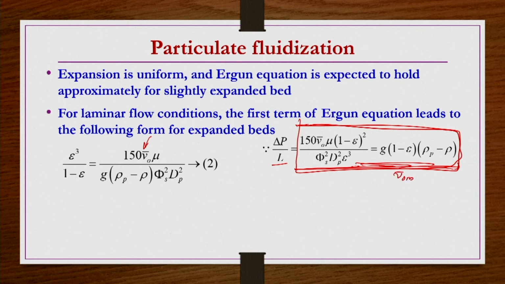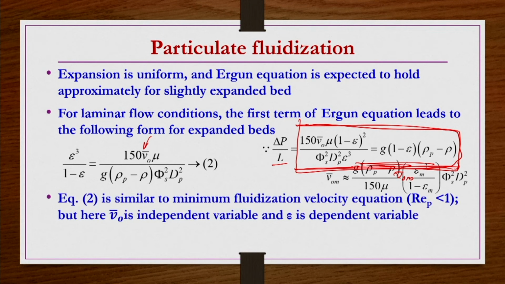Now, in this expanded bed condition, the superficial velocity is beyond the minimum fluidization velocity, but the expansion is very small. Expansion is very slight. So, then we are using the same equation. Here we are trying to find out the voidage, because now the velocity is known, some known velocity beyond the minimum fluidization velocity you are giving. So, the corresponding epsilon we have to find out, that is the unknown now. L and epsilon are unknown. So, this is what we can see here.